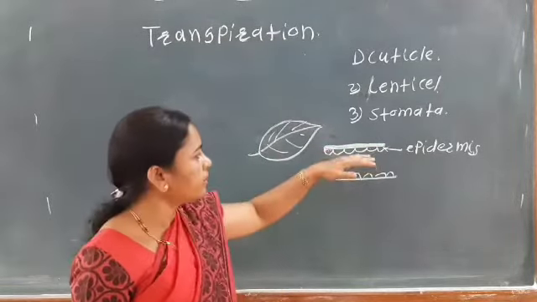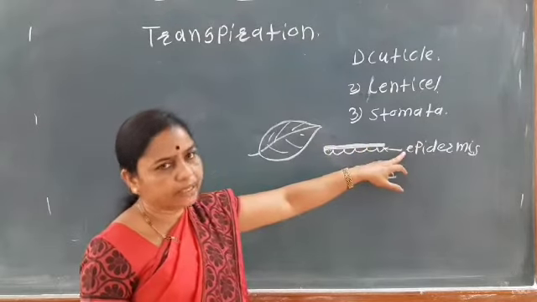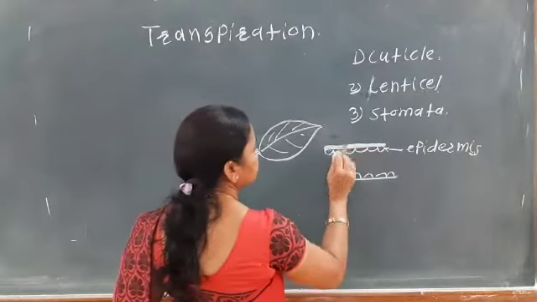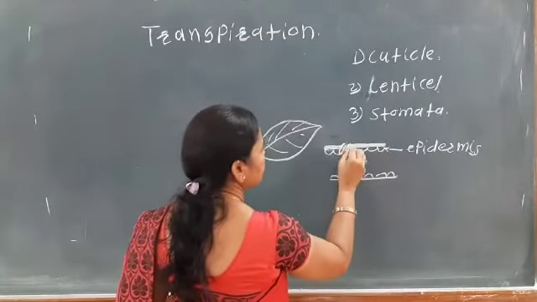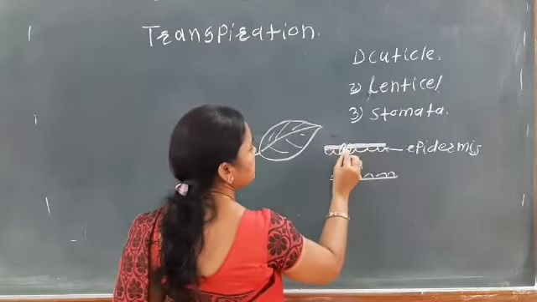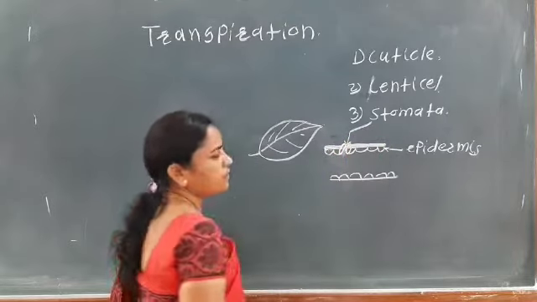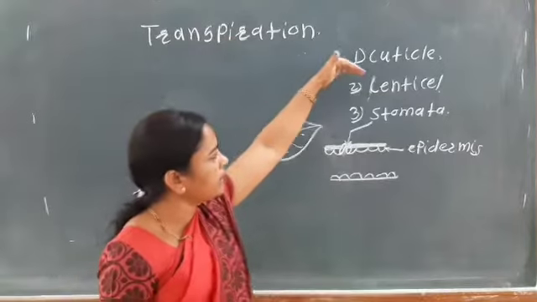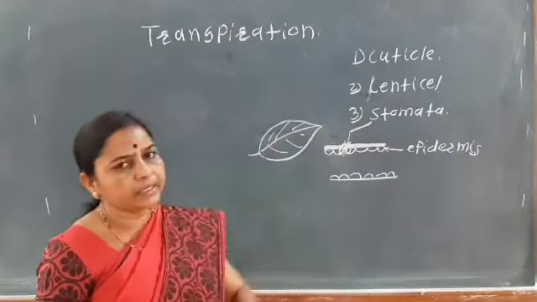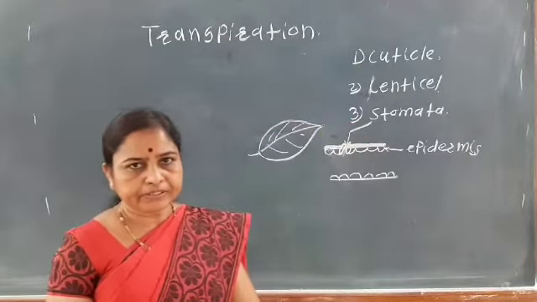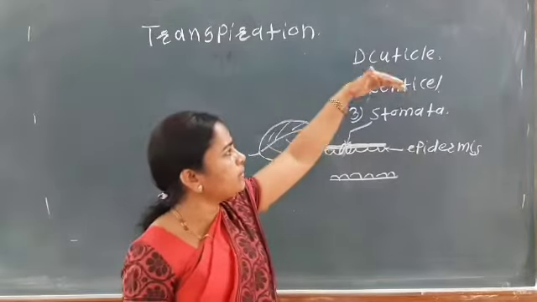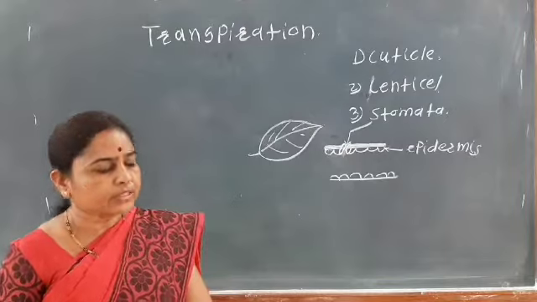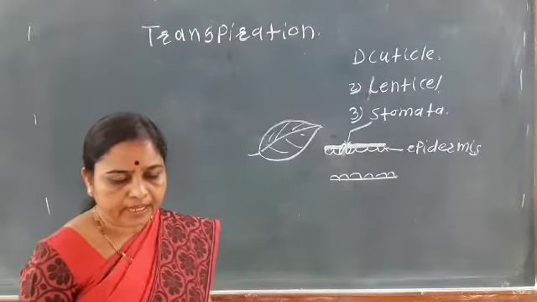On the upper epidermis there are also small openings, and these are known as the stomata. So this transpiration process mainly takes place through these three sites: the cuticle, lenticel and stomata.